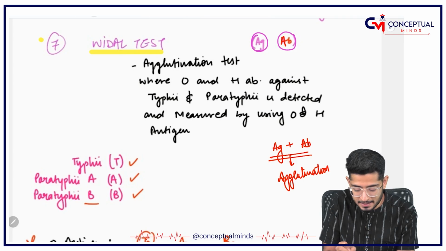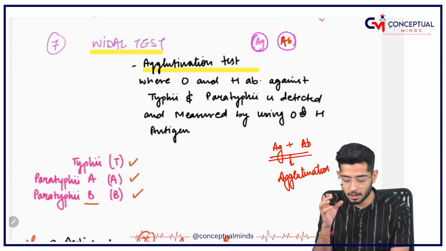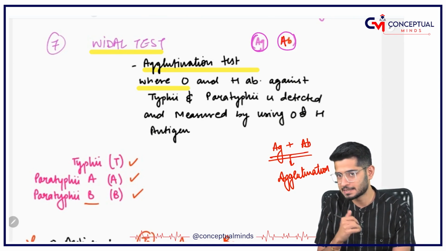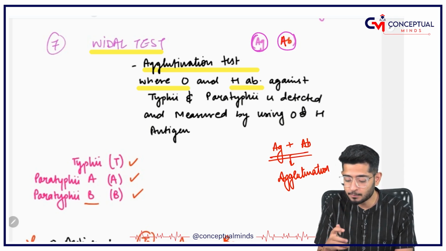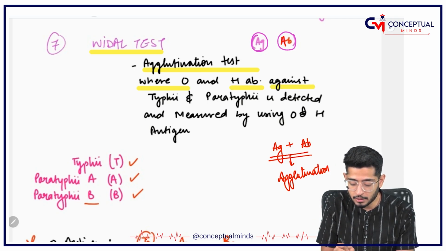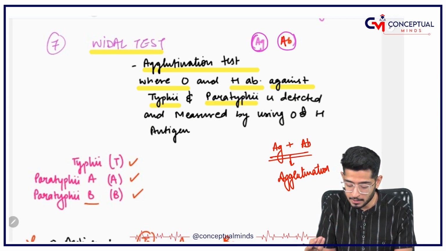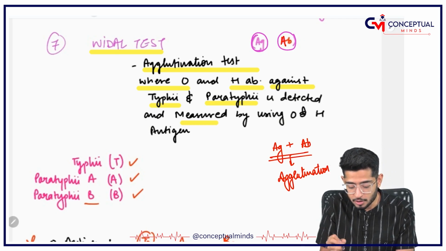So, the Widal test is an agglutination test where the antigen and antibody come together. The O antigen and H antigen are possessed by the bacteria, and the O antibody and H antibody are directed against the O and H antigens of Typhi and Paratyphi. Once they are detected, we measure them.